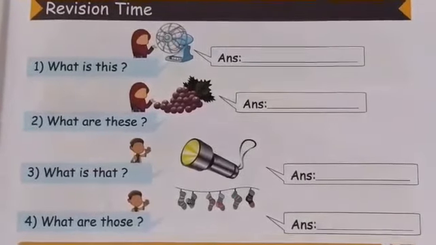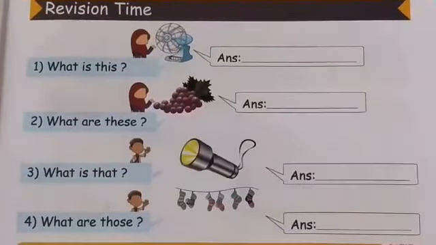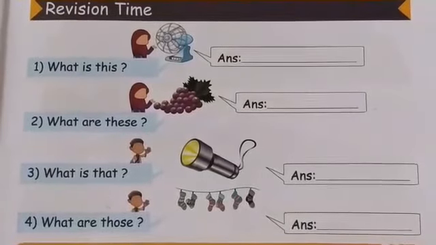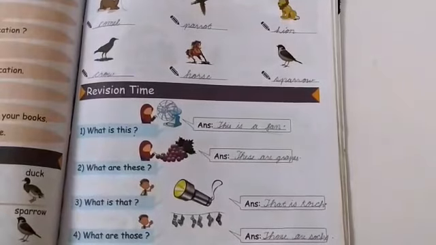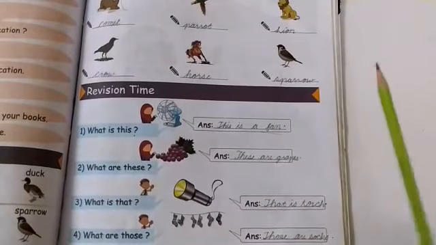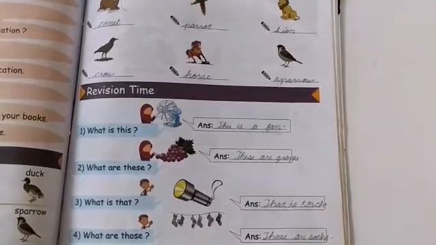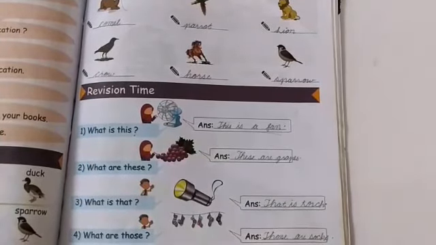Don't forget, your first letter should be capital, and at the end of the sentence there should be a full stop. And when you are done with this page, your answer will be like this. You have to write them neatly and do your work properly. And this page number 39 is also really important regarding your exam. So you have to learn this lesson properly, because lesson number 6 is very important regarding your exam.